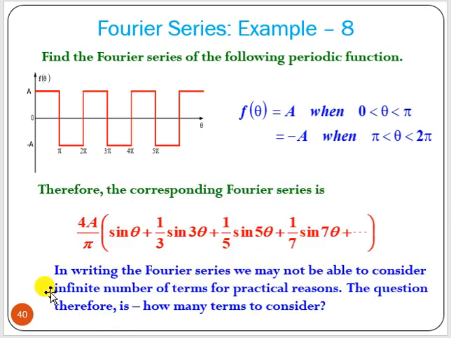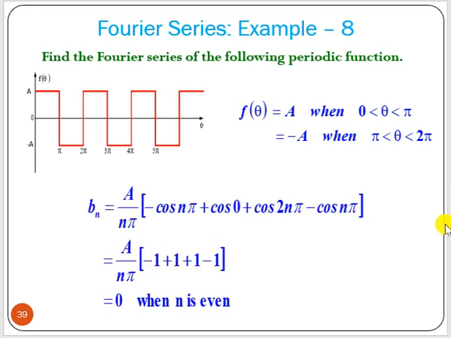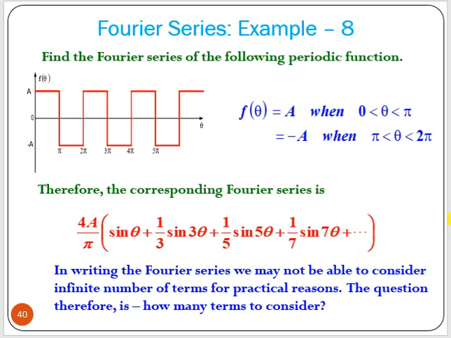In writing the Fourier series, we may not be able to consider an infinite number of terms for practical reasons. The question therefore is how many terms we have to consider. Either we can write in summation form or we can write some terms. Better to always try to write in summation form, but how many terms you have to consider for that.